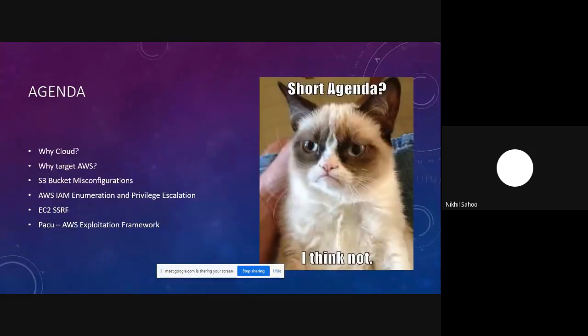Now, moving on to the agenda of today's session. We'll first look at why we are targeting the cloud, and more importantly, why we are targeting AWS especially. Then we'll start off with the misconfigurations part. We'll start with S3 bucket misconfigurations, then jump on to AWS IAM enumeration and look into various privilege escalation scenarios. Then we'll move on to server-side request forgery vulnerabilities present on EC2 instances, and then we can end the session with Pacu, which is an AWS exploitation framework.